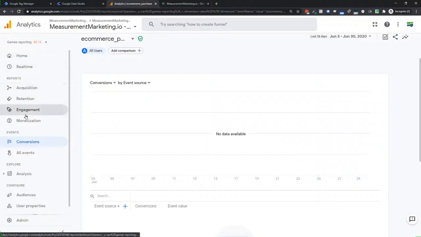Some very large enterprises probably get a lot of good out of this right now. I think most of the small businesses, which of course is who works with us at measurementmarketing.io and learns from us, you're probably not needing this sort of robustness yet, but you will be able to do some cool stuff with it. And it's getting easier and easier to use.